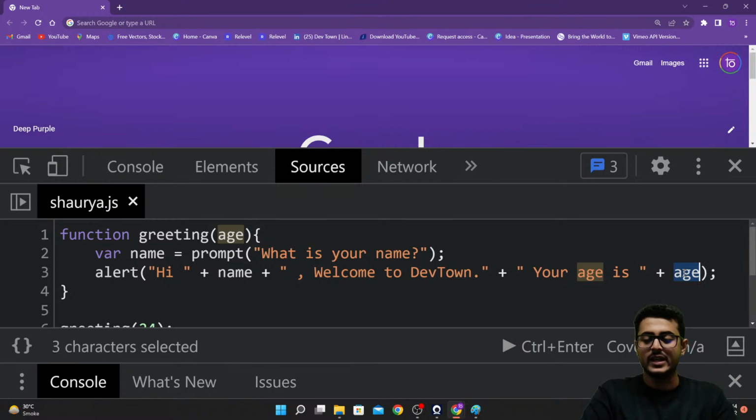So this function requires a parameter that you have to provide it with, and that parameter you are able to utilize within the function as well.